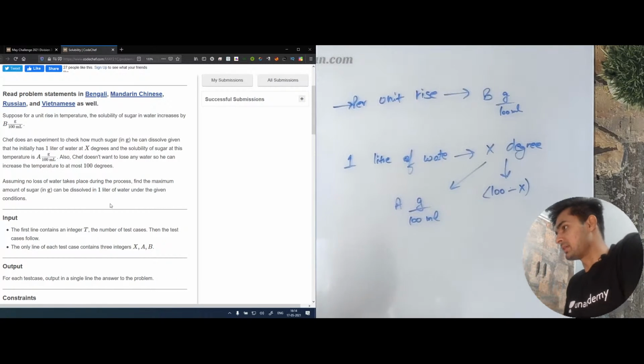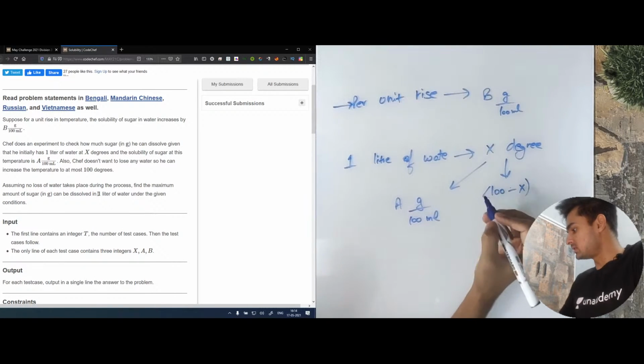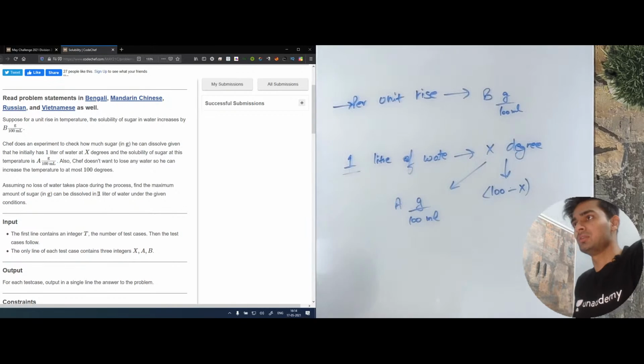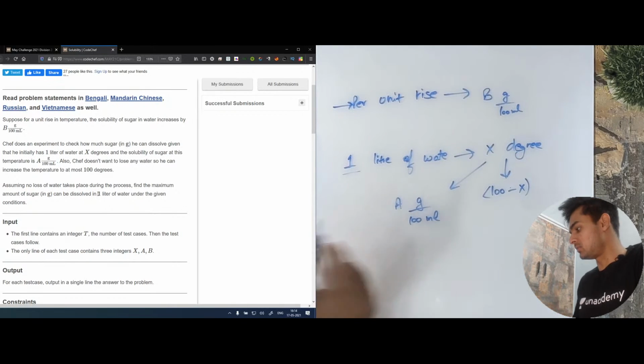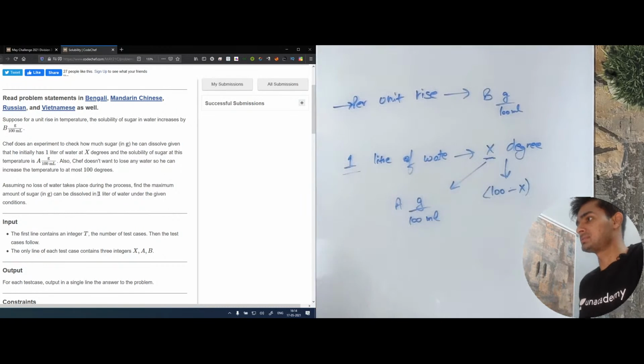So we are given 1 liter of water at X degrees, and we do not want to lose any water.